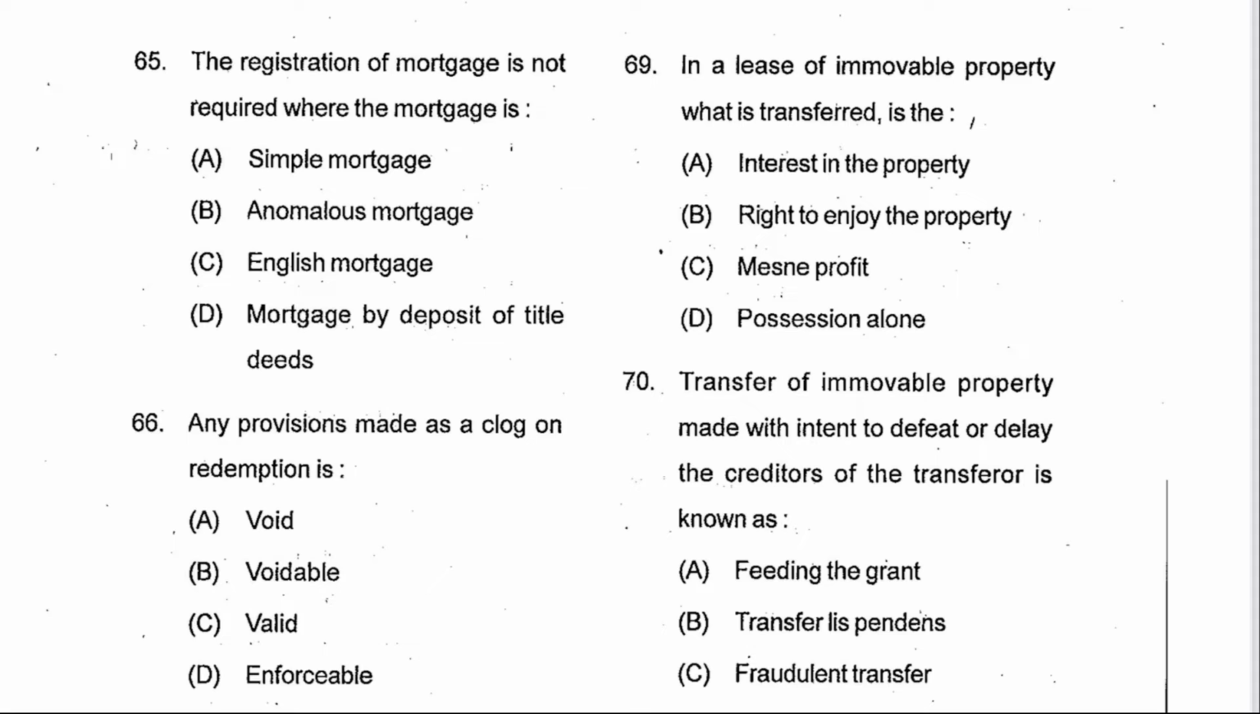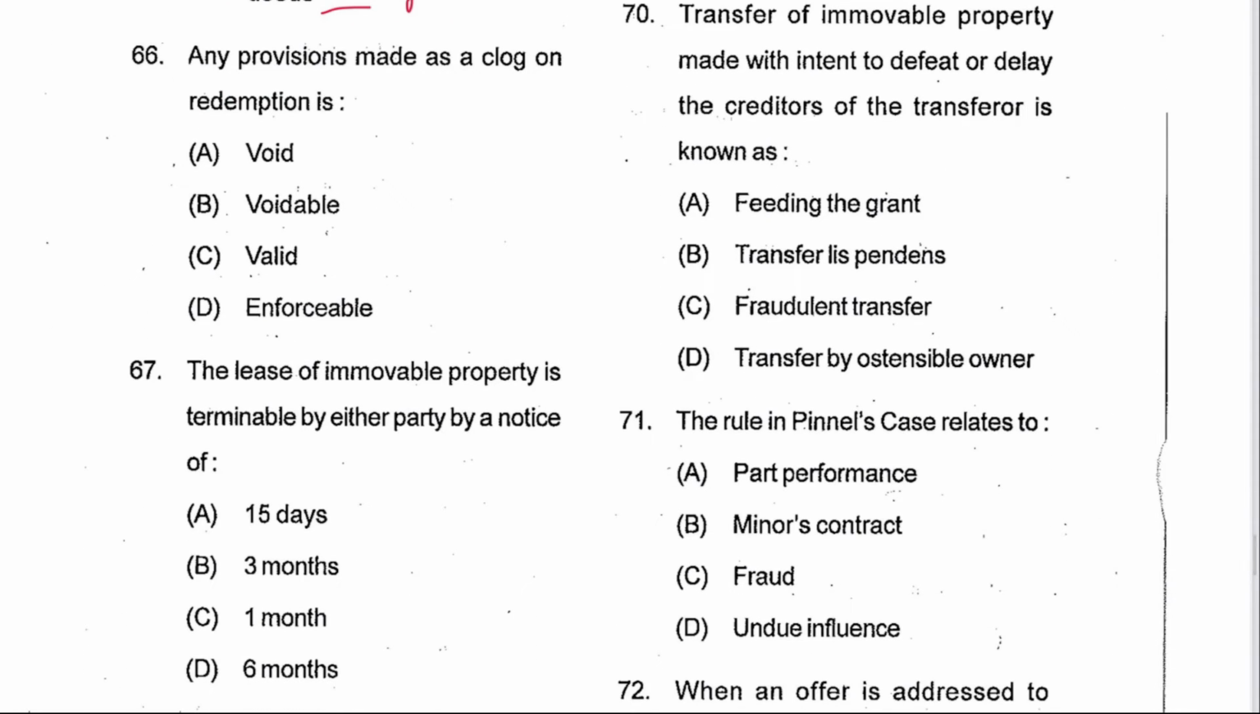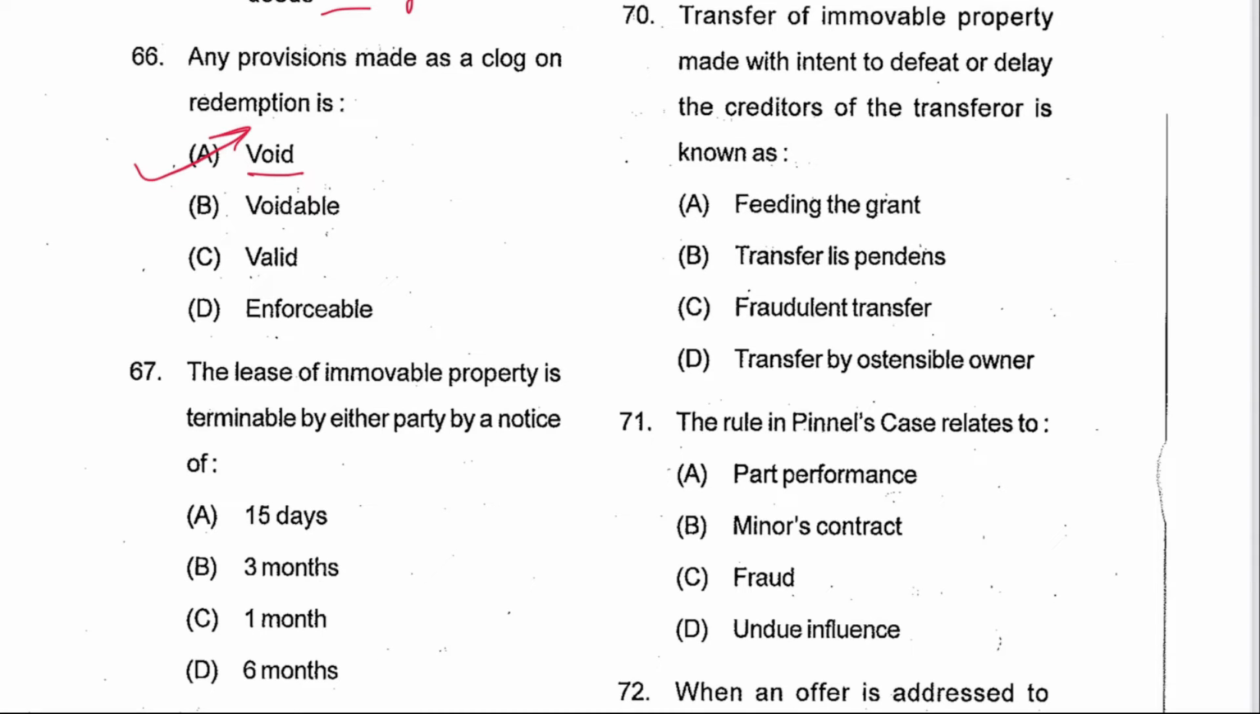Next 65. The registration of mortgage is not required where the mortgage is a mortgage by deposit of title deeds. D is the answer. Mortgage is defined in section 58. Simple is 58(b). Anomalous is 58(g), English is (e), and this is (f). Next 66. Any provision made as a clog on redemption is void. A is the answer. And redemption is provided in section 67 TPA.